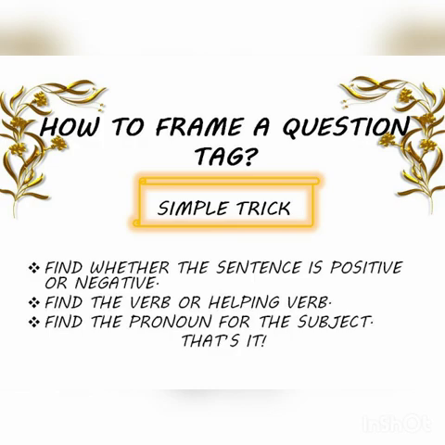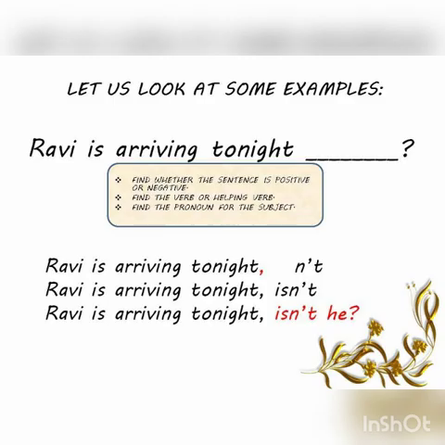Here comes the first example. Let us look at this. Ravi is arriving tonight. What would be the tag? Again, apply the steps. Find whether the sentence is positive or negative. Ravi is arriving tonight is a positive sentence. So, the tag will contain a not, n't, the contraction of not. Next, find the verb or helping verb. Is is the helping verb here. So the same helping verb will be used in the tag. Isn't.